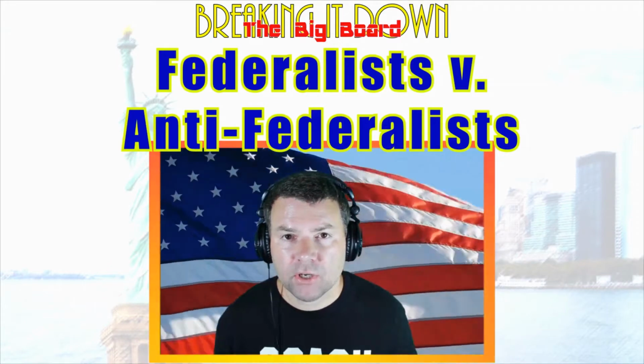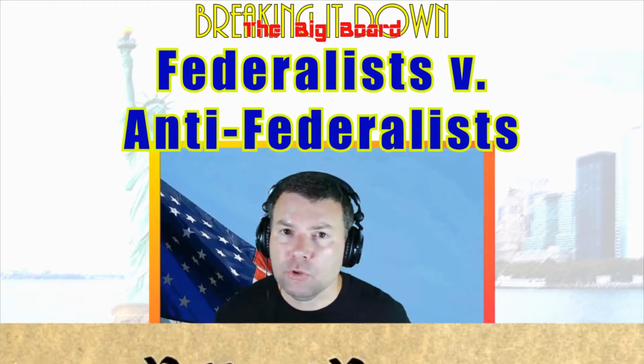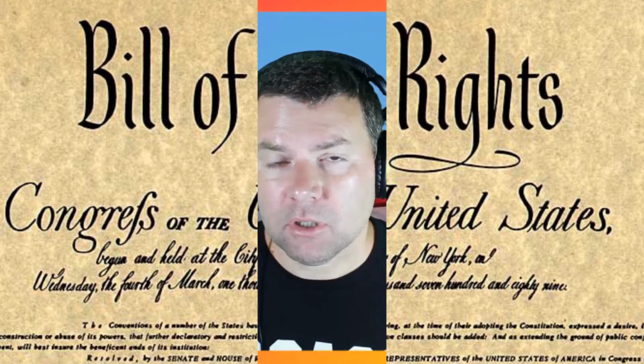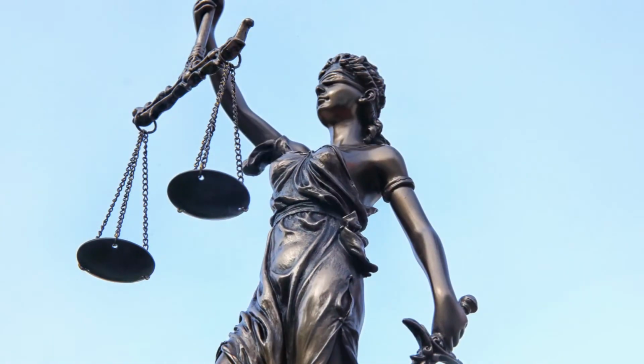When our founding fathers were creating the Constitution, one of the major debates that came up was over the addition of a Bill of Rights. Federalists and Anti-Federalists argued whether or not a Bill of Rights was necessary. But in the end, the Bill of Rights was added, and that's another layer of protection that we have, limiting the government's power.